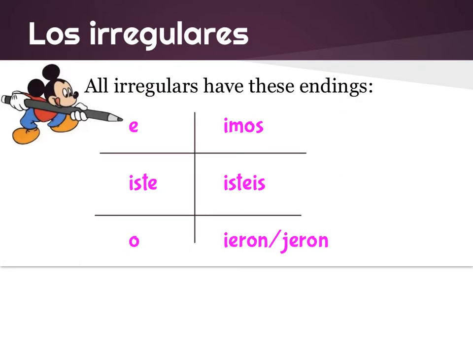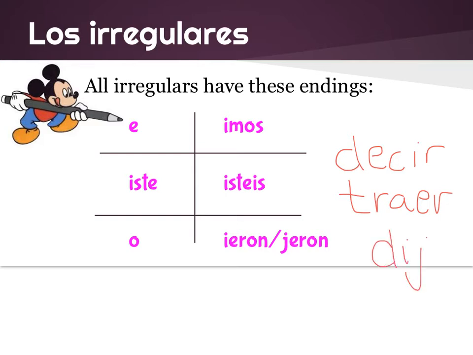Here are the endings for the irregular verbs. Notice there are no accents. Notice it's kind of a mix between AR endings and ER-IR endings. In the ellos form, you've got J-E-R-O-N. Those are the times where you have verbs like decir, or traer, okay? Any of them that go with D-I-J or traer, T-R-J, okay? Any that have the J in it, the J replaces the I. So it's not dijieron, it's dijeron. There we go. So it just doesn't have the I.